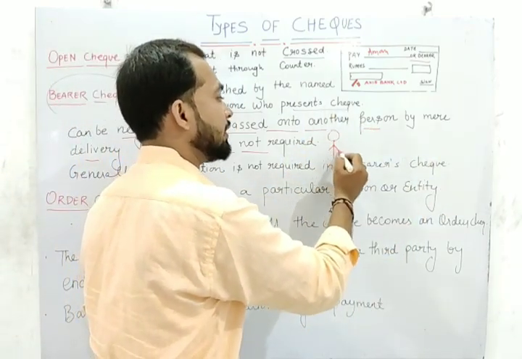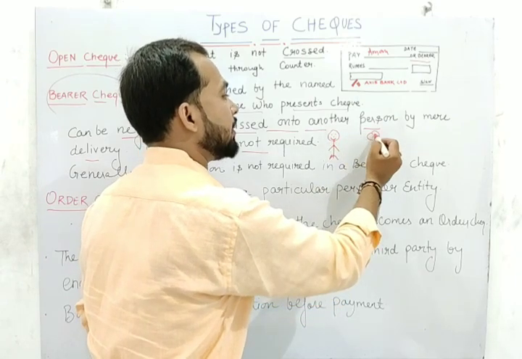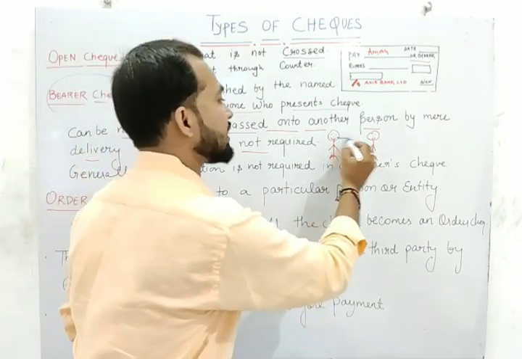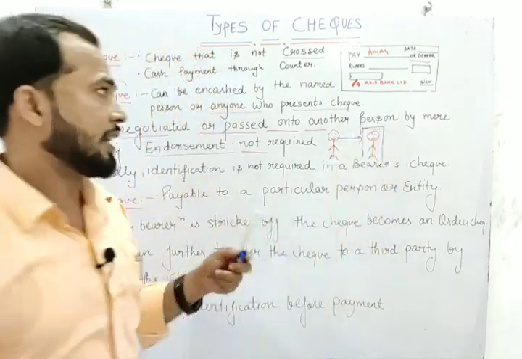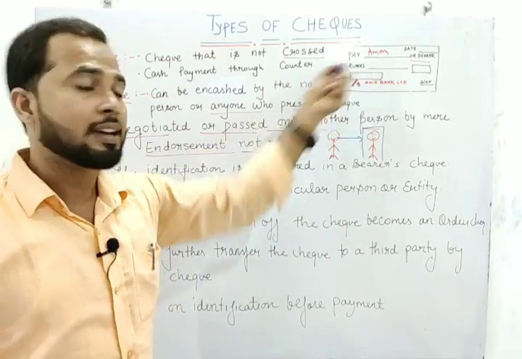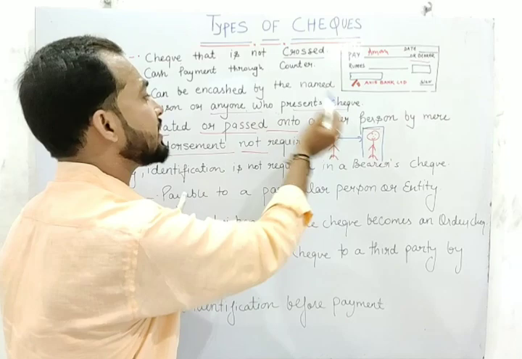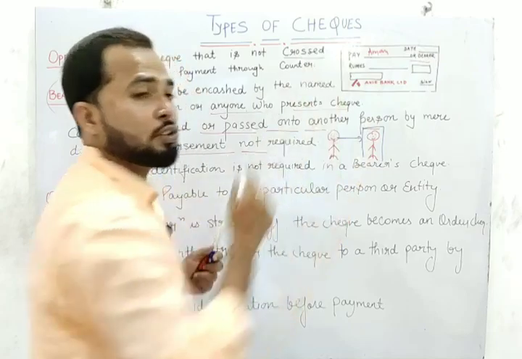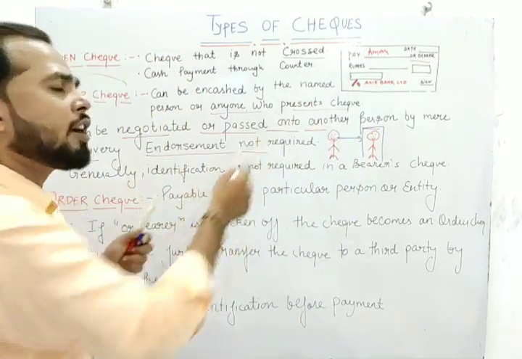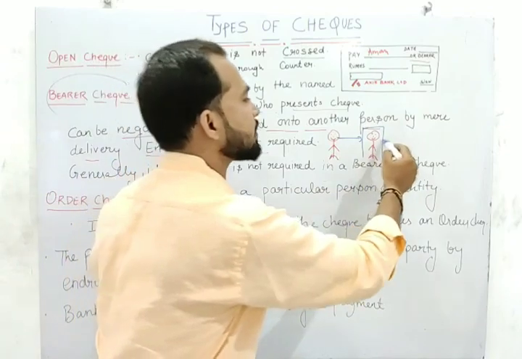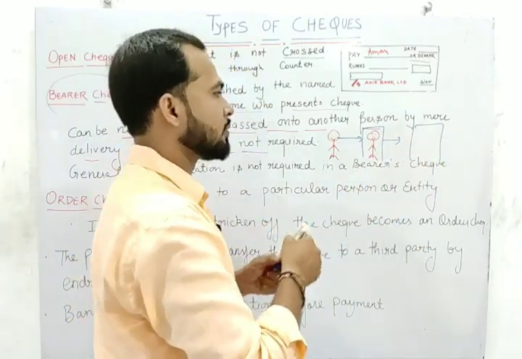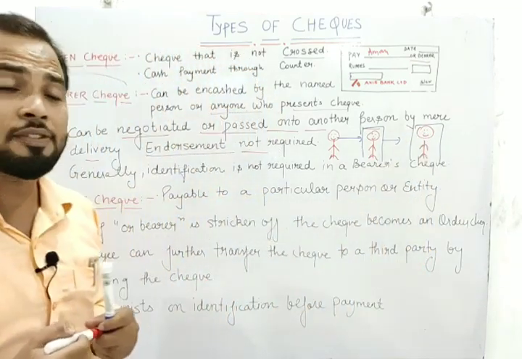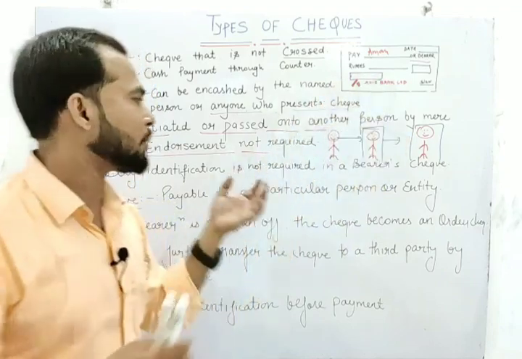Suppose ये है मिस्टर अमन, अब ये अमन शुभम को ट्रांसफर कर देते हैं चेक. So suppose Aman will transfer to Shubham, so Shubham will encash this check. यहाँ नाम भले अमन का है, लेकिन जिसको मिला the person who presents the check, he will get the money. In case of bearer check, if Aman gives it to Shubham, Shubham will get the money, or if Shubham gives it to Ashish, Ashish will get the money. So this check can be easily transferred from one person to another person.